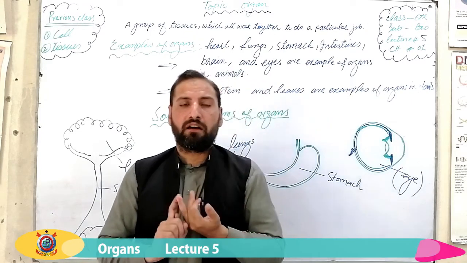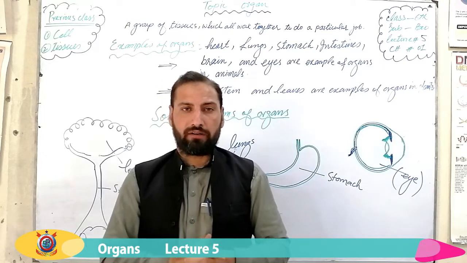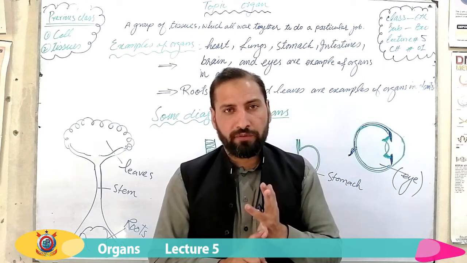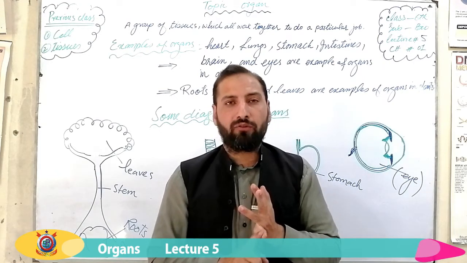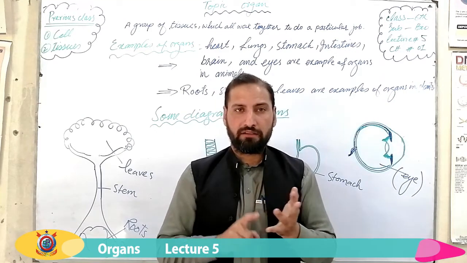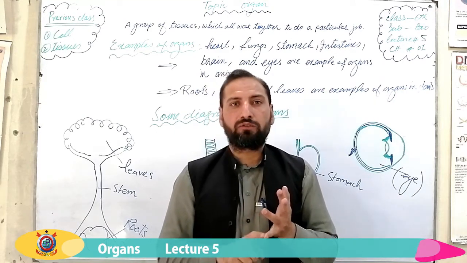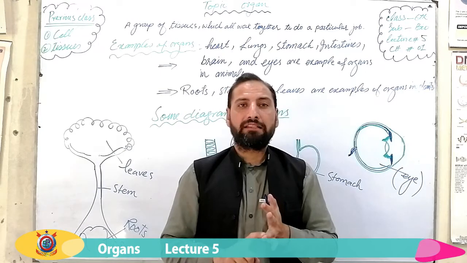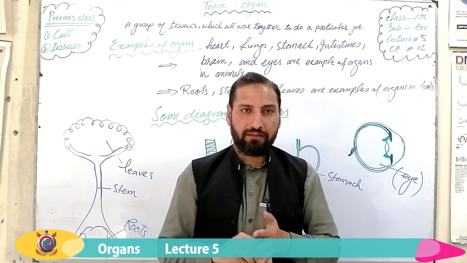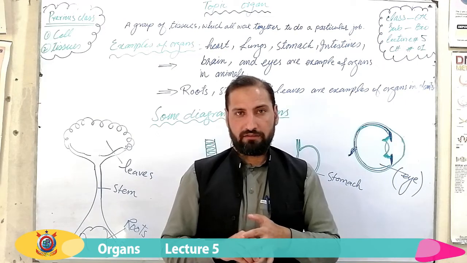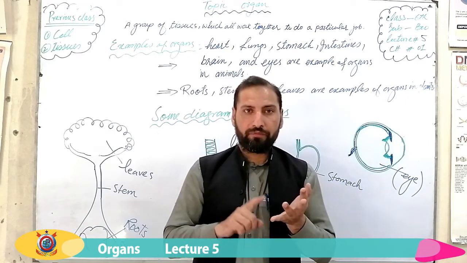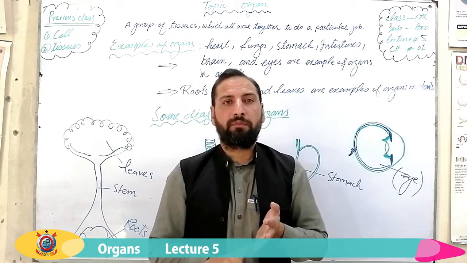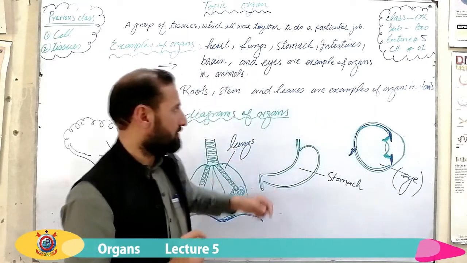These intestines are also examples of organs. What are the functions of these intestines? Remember, these intestines also bring about the process of digestion and also absorption. In small intestines, the food is digested and also absorbed, and likewise in large intestine, the water, the minerals and the vitamins are absorbed. Okay, I repeat again. Small intestines and large intestines are examples of organs, and their function is to bring about the digestion of food and absorption also.